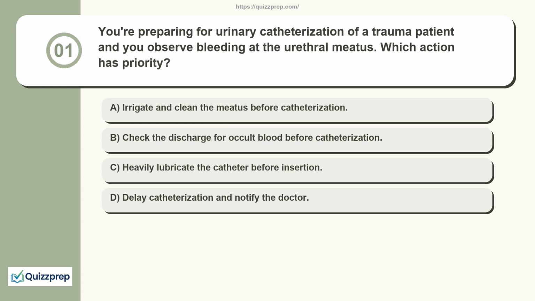Which action has priority? Irrigate and clean the meatus before catheterization. Check the discharge for occult blood before catheterization. Heavily lubricate the catheter before insertion. Delay catheterization and notify the doctor.